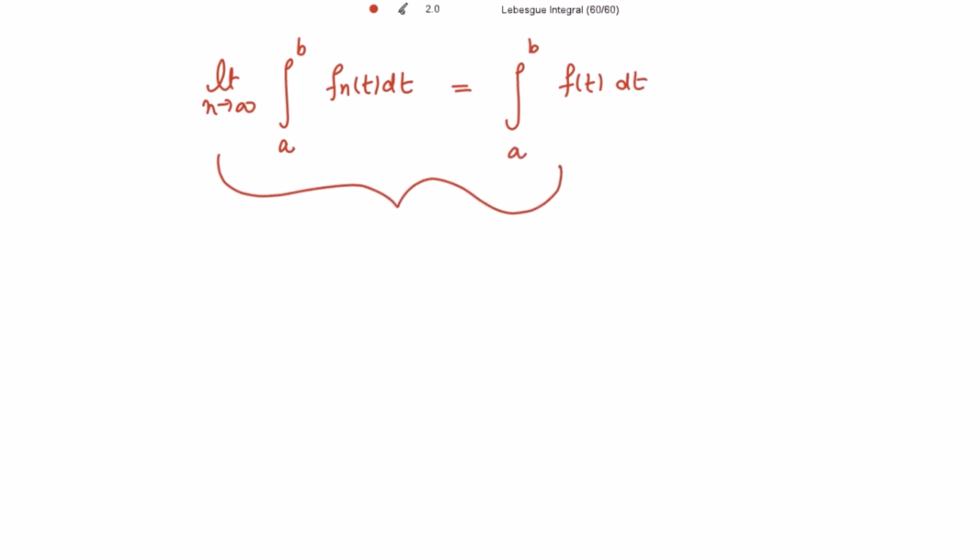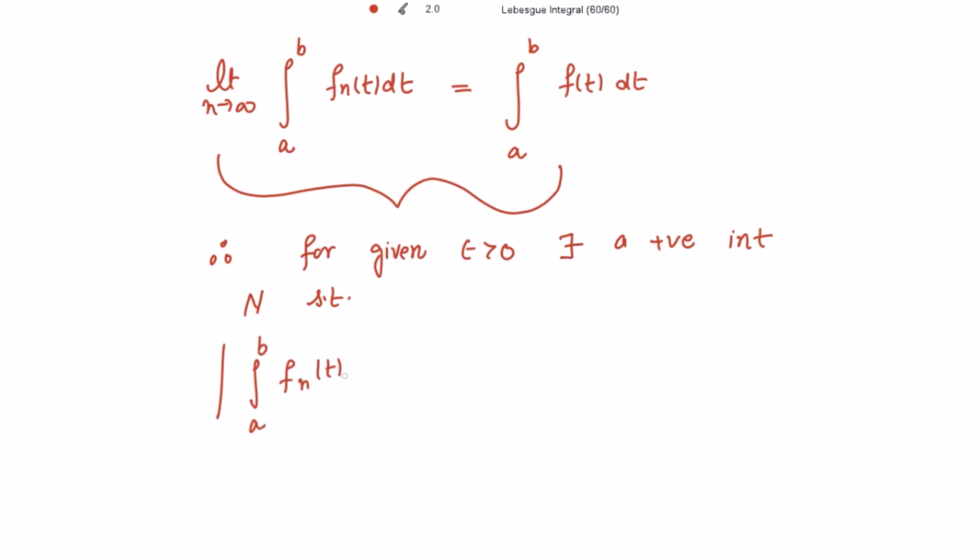From this we can use the definition that for a given epsilon positive, there exists a positive integer N such that the modulus of the integral from a to b of f_n(t) dt minus the integral of f(t) dt from a to b is strictly less than, not epsilon but epsilon by 2, for n greater than or equal to capital N, right?